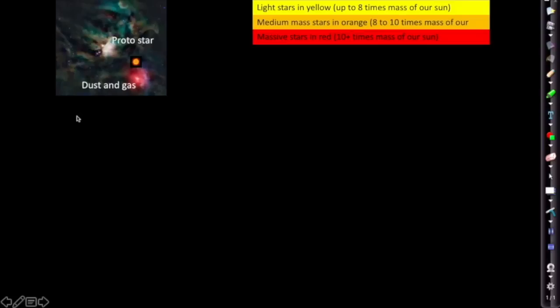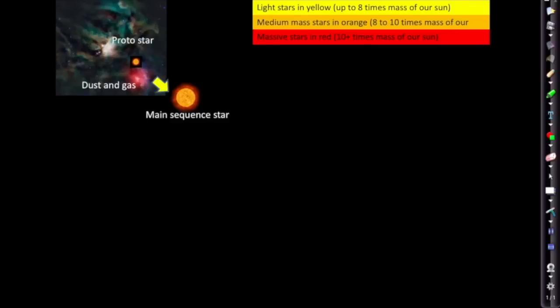Now, once they've lit up, once they're doing nuclear fusion, they'll be converting hydrogen into helium. They become what we call a main sequence star. So our star at the moment is a main sequence star. And every star that lives will go through this phase, even if it's just briefly. So we're going to start off with the sequence of lightest stars.